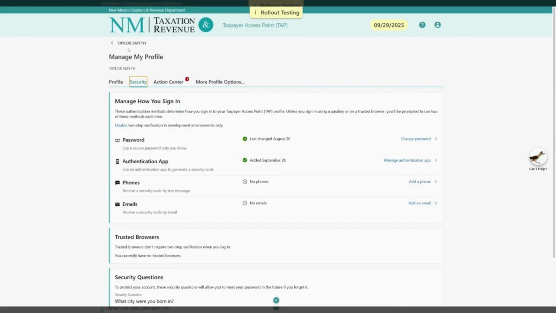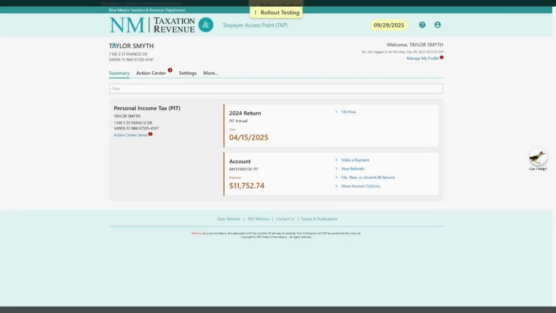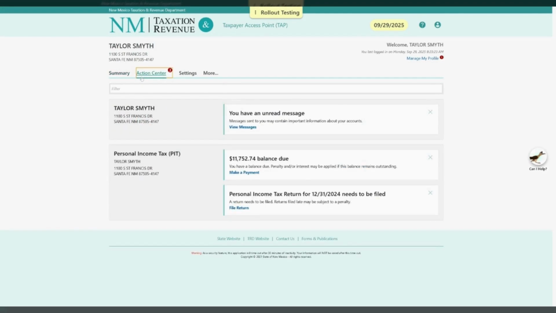Let's go ahead and navigate back to the summary page by clicking the back arrow in the top left, right by the taxpayer's name. We can now explore some of the other tabs that have remained the same. The Action Center tab provides you an overview of your account.